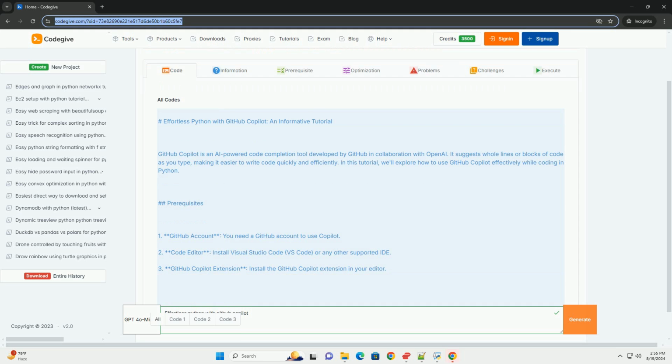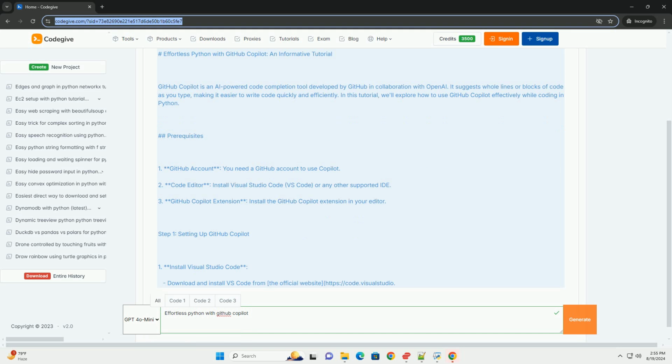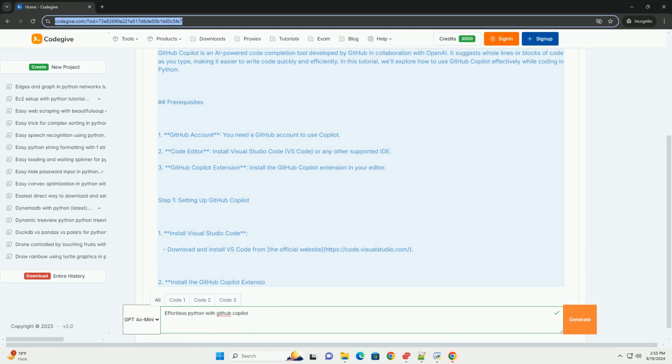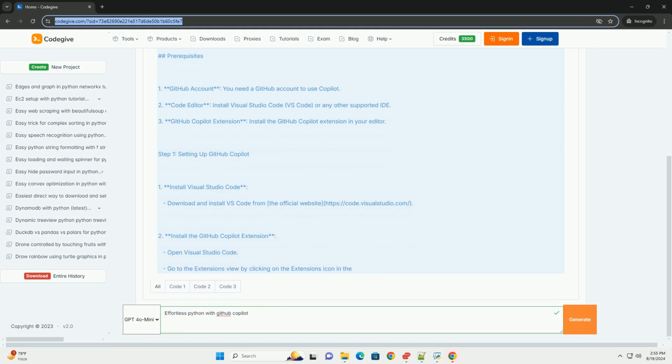Prerequisites. 1. GitHub account. You need a GitHub account to use Copilot. 2. Code editor. Install Visual Studio Code, or any other supported IDE. 3. GitHub Copilot extension. Install the GitHub Copilot extension in your editor.